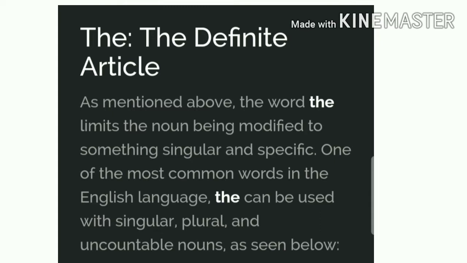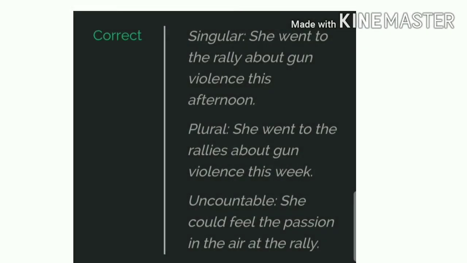It is one of the most common words in the English language and can be used with singular, plural and uncountable nouns, as seen below. Singular: she went to the rally about gun violence this afternoon. Plural: she went to the rallies about gun violence this week. Uncountable: she could feel the passion in the air at the rally. So, as we can say, the is called the definite article because it is used before a definite person or thing.